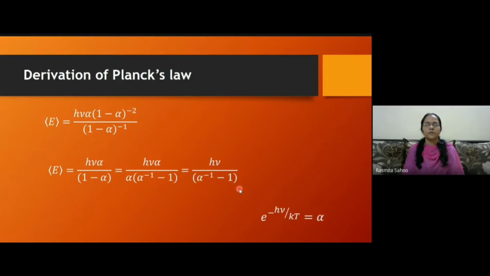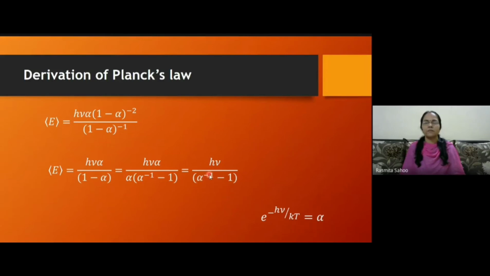Okay, so now this α, what we have considered as α, it's looking quite good. No need to worry about such a big expression. So it came down to a good expression. Now we can put back our original value. We have considered α as e to the power minus hν by kT. So in place of α, here I am substituting.